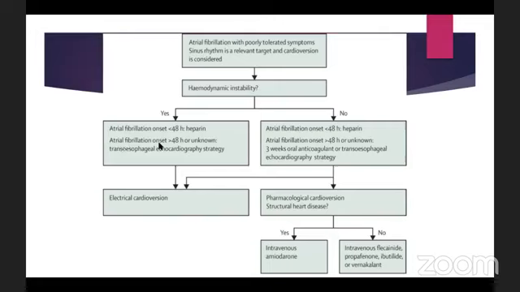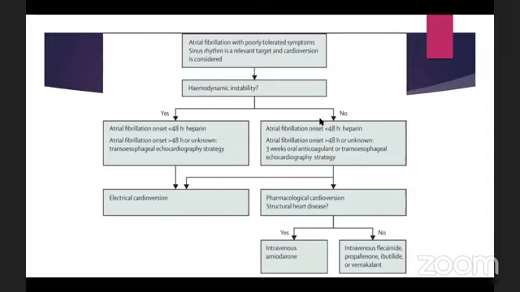And if the patient comes after 48 hours, we do not know if the patient has already formed a left atrial thrombus. So if we give the shock in this case, we can dislodge the thrombus and cause a neurological event. That's why we have to do the echo first. Okay, so if they come less than 48 hours, we just anticoagulate and do the cardioversion. But after 2 days or 48 hours, we need to do the echocardiography first.